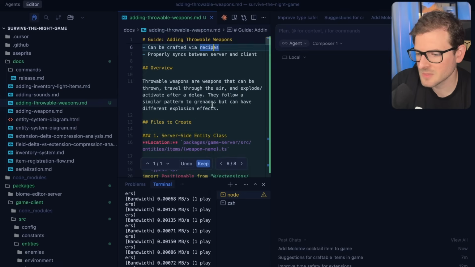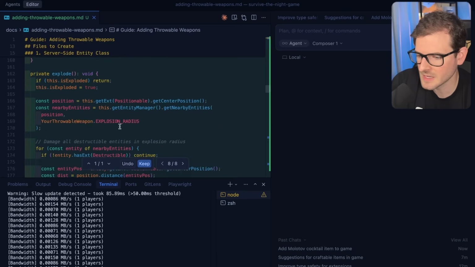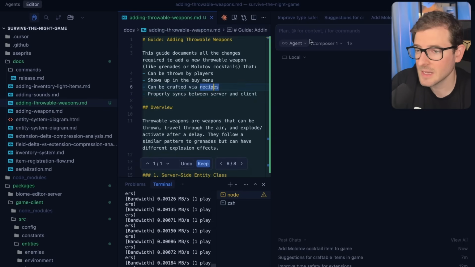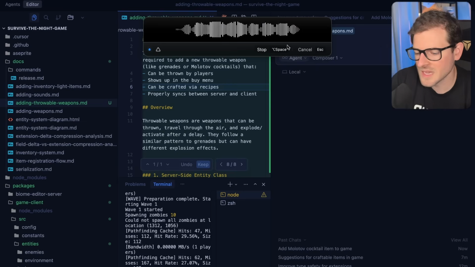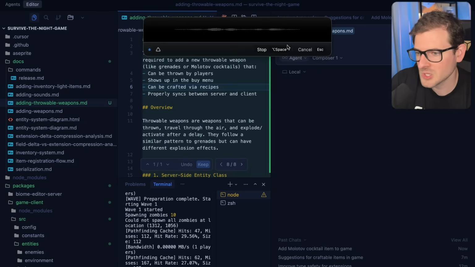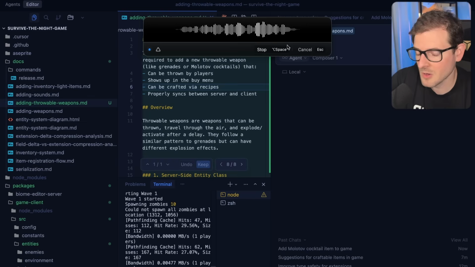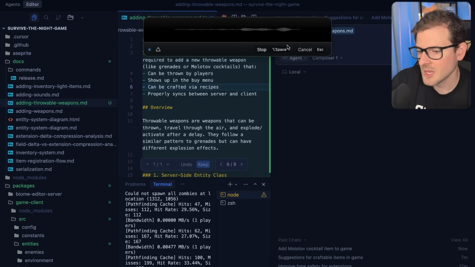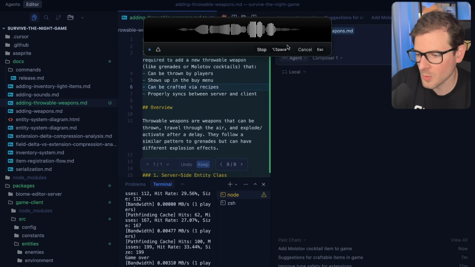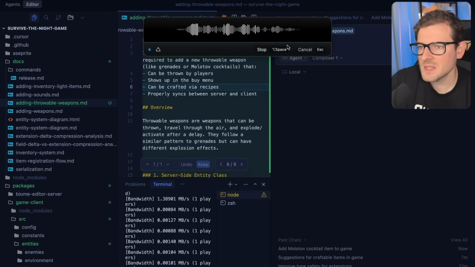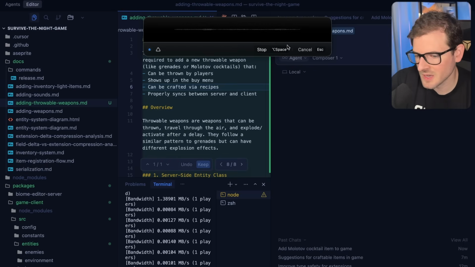Okay, so you can see here we have this markdown file that basically describes everything that needed to be changed to add that in. And we're going to try to add in one more. I'm going to go ahead and copy and paste this context file. Can you please add another weapon called the throwing knife, which kind of is similar to the bow and arrow, where once you throw it and you loot the zombie, you can then go back and get your throwing knives. Make this a craftable item using one knife and some cloth.